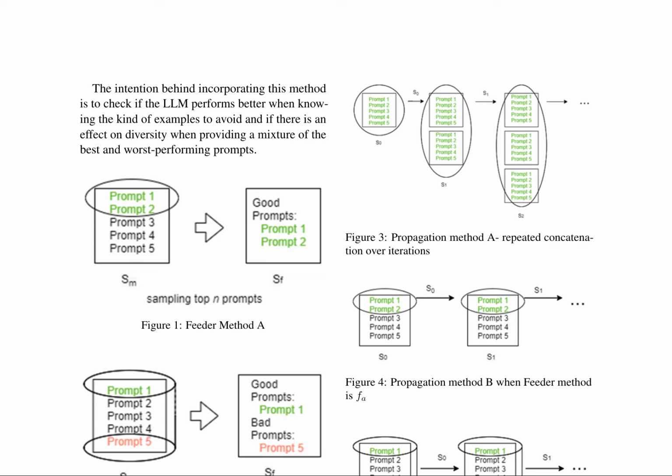The authors investigate whether a large language model, LLM, performs better when it knows the type of examples to avoid, examining the effect on diversity by providing a mixture of the best and worst performing prompts. Two feeder methods, A and B, are employed to compare the impact of the prompt set S1 on subsequent iterations for the same propagation method. The authors also explored two propagation methods: PA, which concatenates all prompt templates generated before the current iteration and uses the combined set for the next iteration, and PB, which concatenates the sets and continues using the feeder method to sample prompt templates for the next iteration.